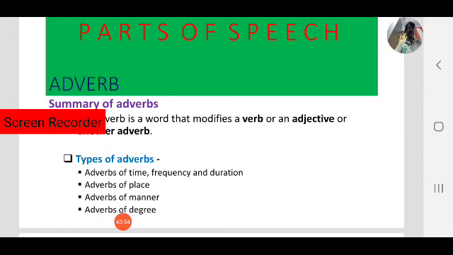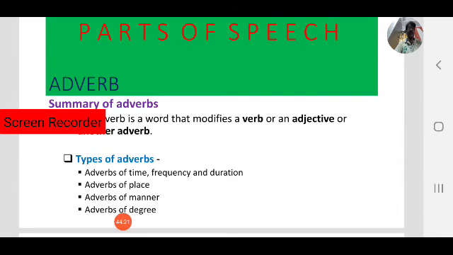So how many parts of speech are there? Yes, 8 parts of speech. What are those? Nouns, pronouns, adjectives, verbs, adverbs, prepositions, conjunctions and interjections. Okay, these 8 are called parts of speech.